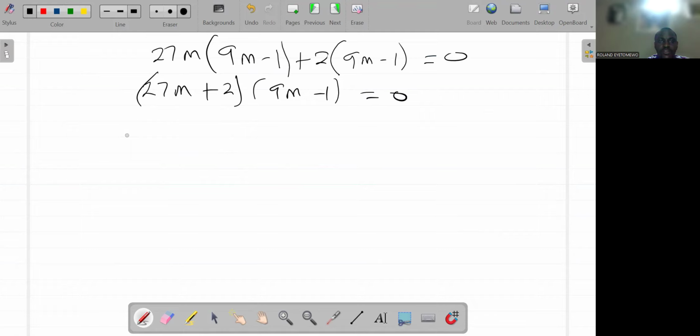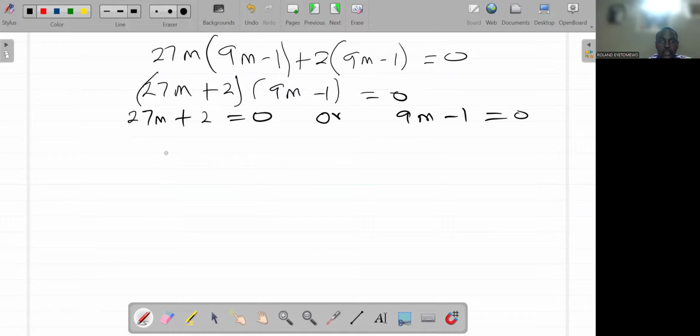So how do we solve this? 27m plus 2 is equal to 0, or 9m minus 1 is equal to 0.